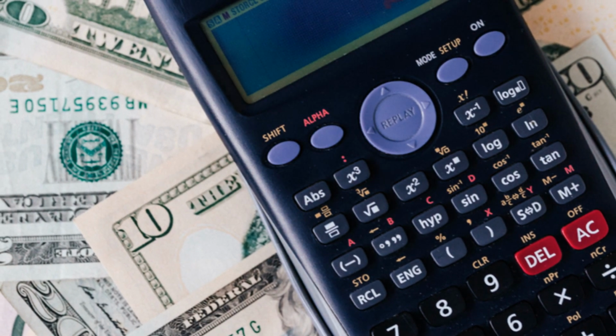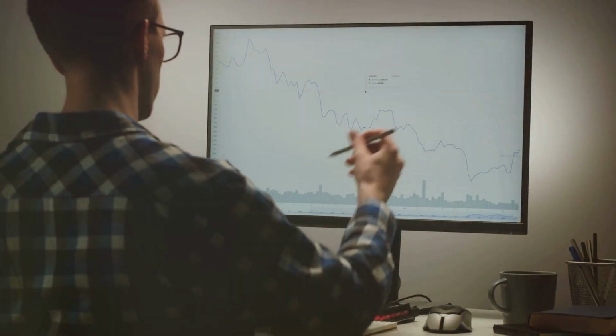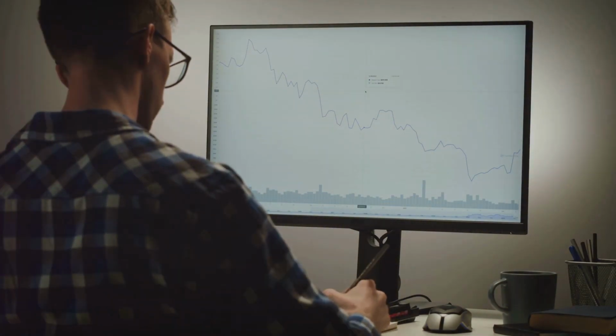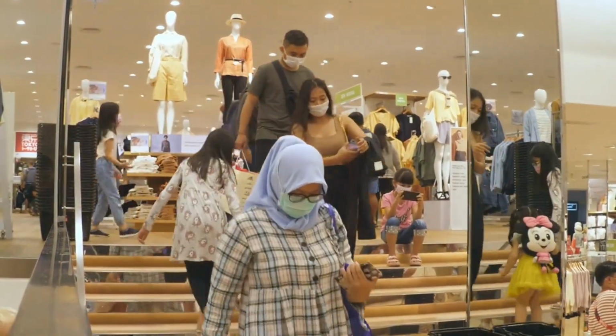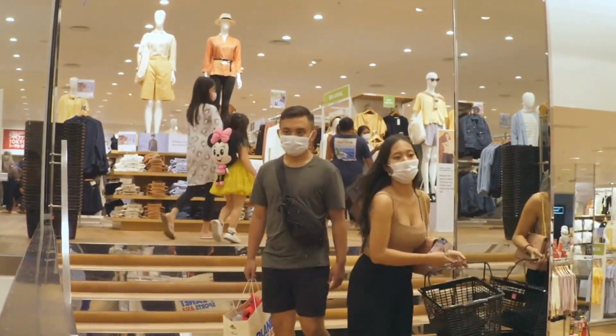Now let's talk calculations. The PCE Price Index is calculated by dividing the current dollar value of expenditures by the chain dollar value of expenditures, then multiplying by 100. Sounds complex, but essentially it's measuring price changes over time, taking into account the quantities of goods and services consumed.